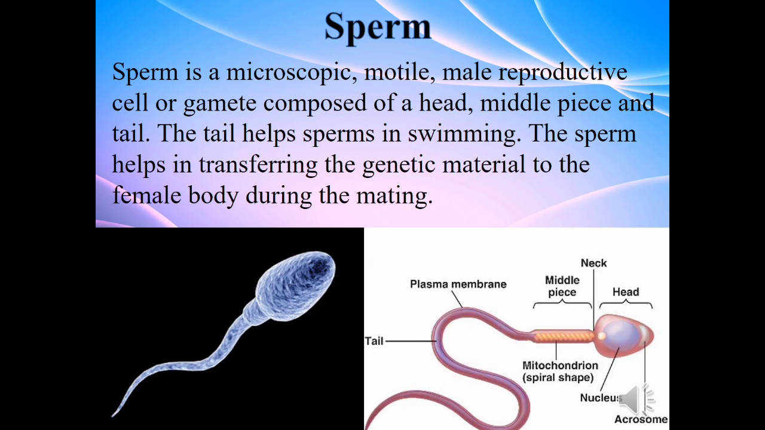Sperm is a microscopic motile male reproductive cell or gamete composed of a head, middle piece and a tail. The tail helps sperms in swimming. The sperm helps in transferring the genetic material to the female body during the mating or copulation between male and female. Even though a sperm has three parts, it is not multicellular but it is actually a unicellular structure.